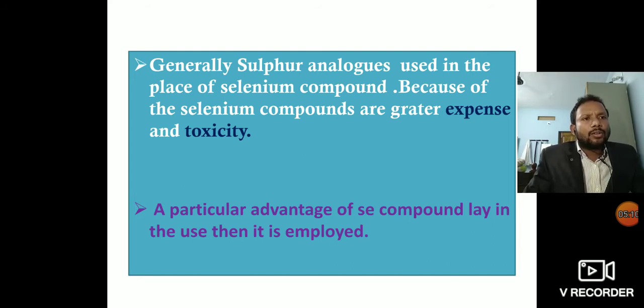Both sulfur and selenium are in the same group, and the chemical properties of both are almost the same. So in place of selenium we use sulfur, that is, thiocarbanions are used. A particular advantage of selenium compounds lies in their use where they are employed.